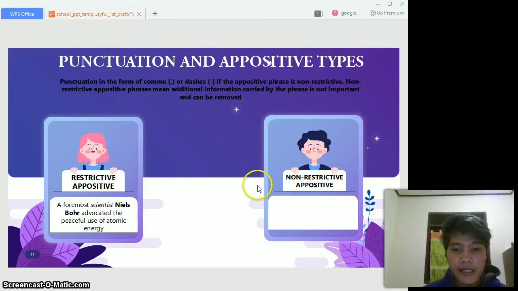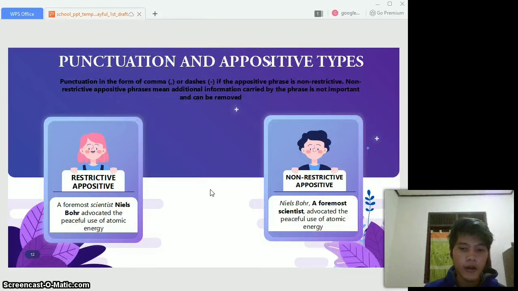What about non-restrictive appositive? A non-restrictive appositive is an appositive which serves to provide additional information, and this information is actually not so important. The example: Niels Bohr, a former scientist, advocated the peaceful use of atomic energy.